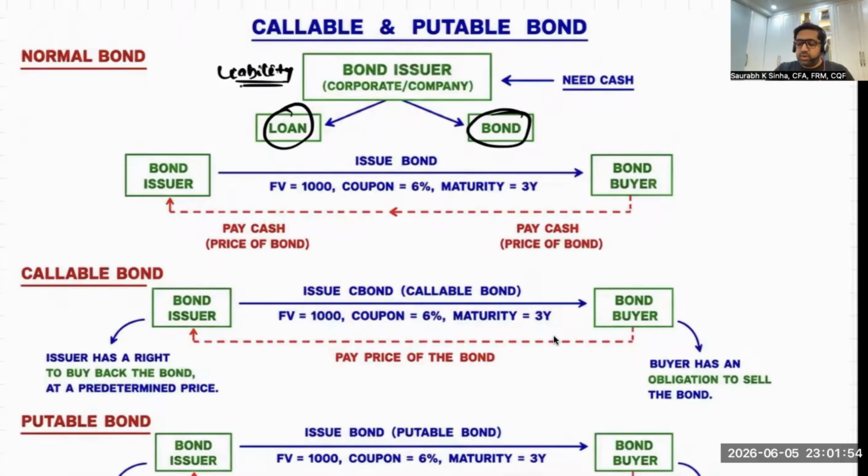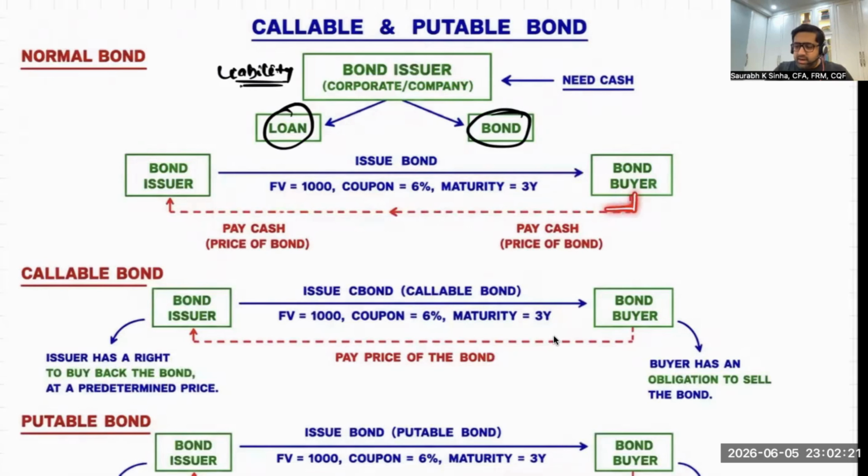So a bond issuer will issue a bond, and say the characteristics of the bond are face value 1000, coupon 6%, maturity 3 years, and coupon frequency annual. If they issue the bond, the buyer will purchase the bond and pay the price of the bond, the market price of the bond.